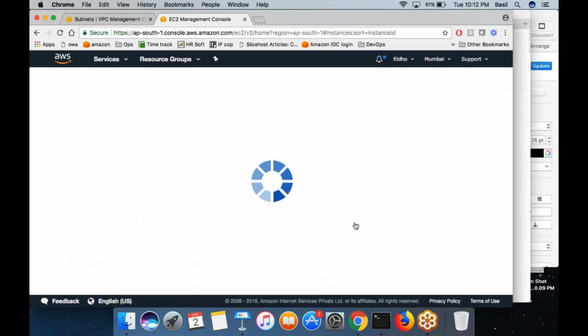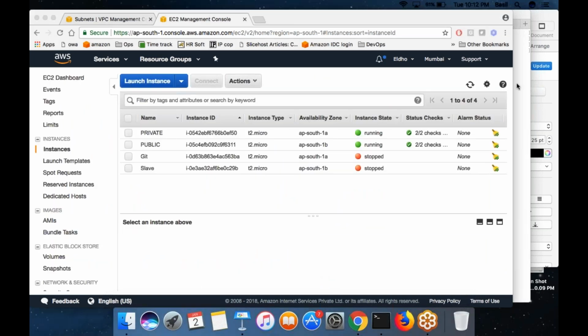Why is it so? Because AWS provides only virtual machines. Actually, they made it mandatory that all machines must be in a VPC. Okay.